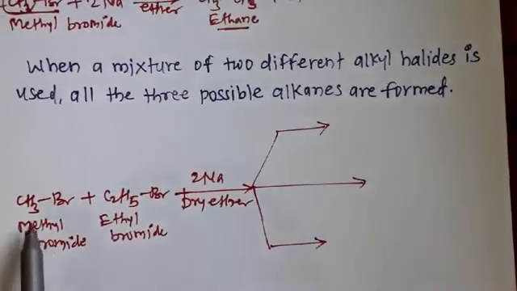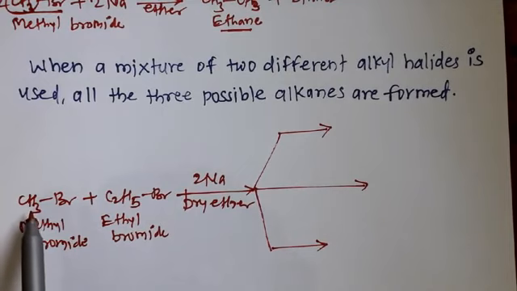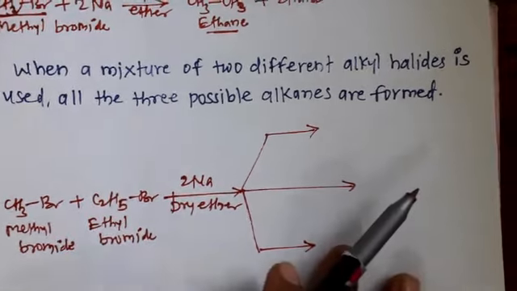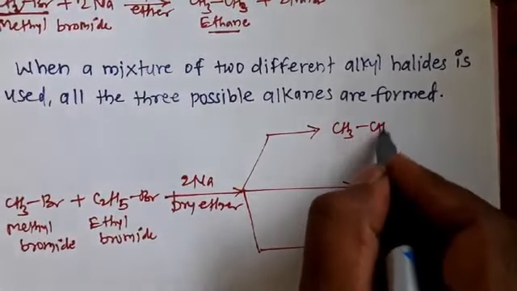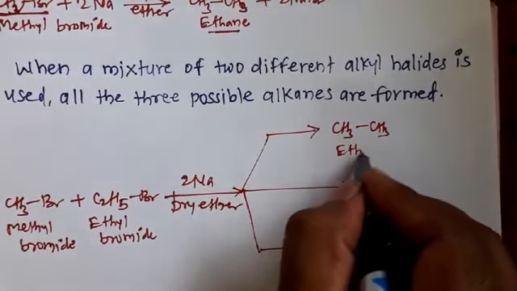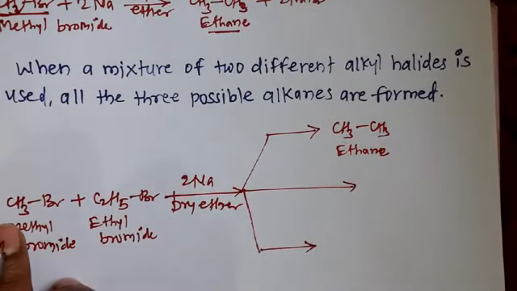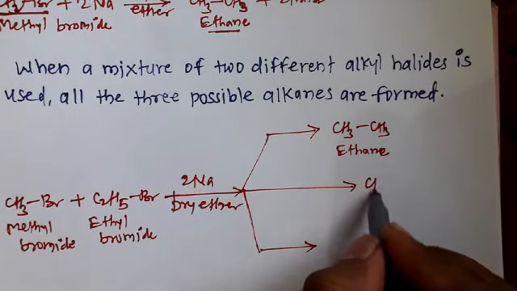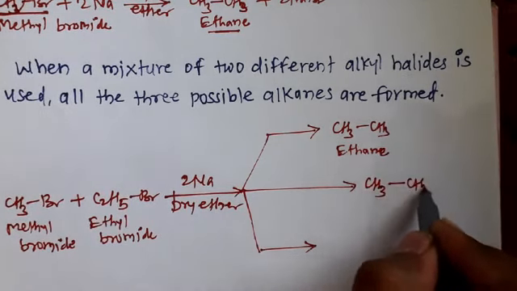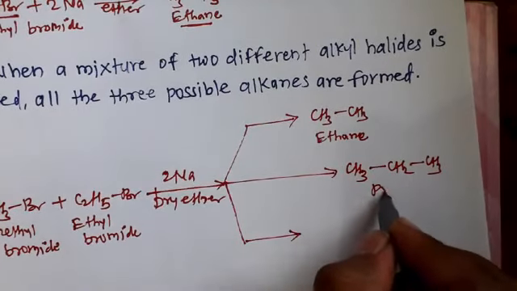One is that two methyl groups combine with each other and form ethane. One methyl group and one ethyl group combine with each other and form an alkane called propane.